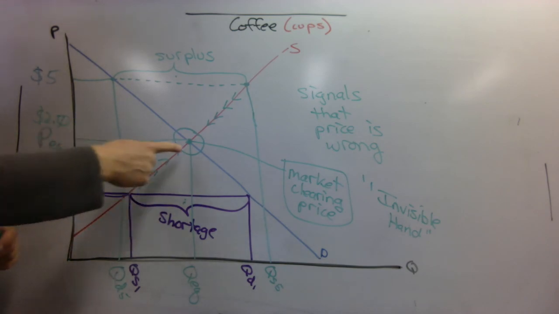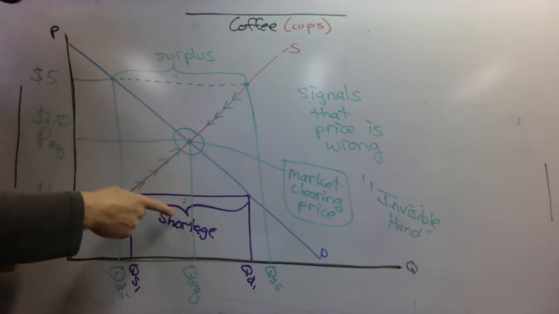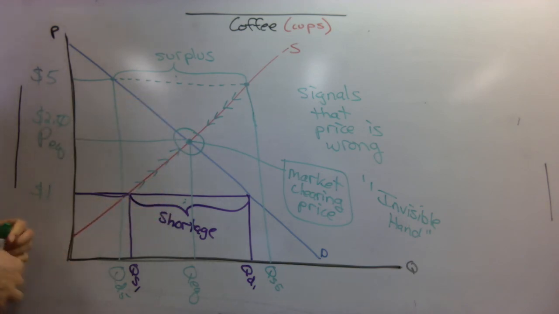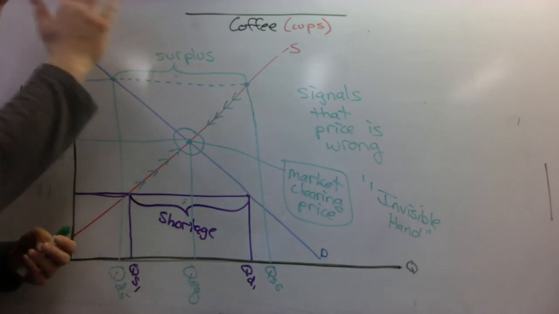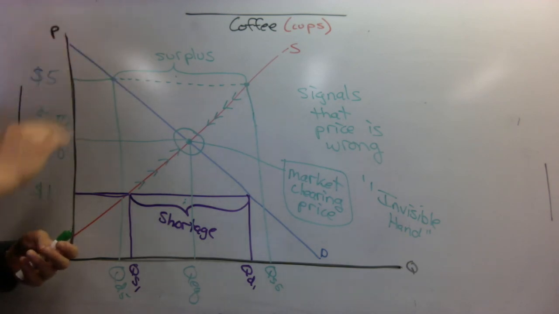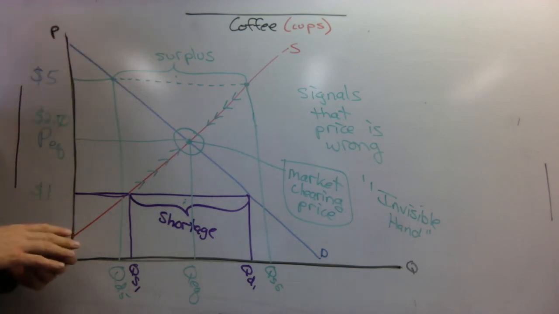The stock market adjusts to changes in surpluses and shortages quite quickly. If you're offering a stock for sale at a certain price and you find that there are hundreds of buyers yelling at you, yes, I'll buy, I'll buy, I'll buy, you'll realize that, wow, I am charging too low a price for this stock. And instantly, pretty close to instantly, the price of the stock will change.